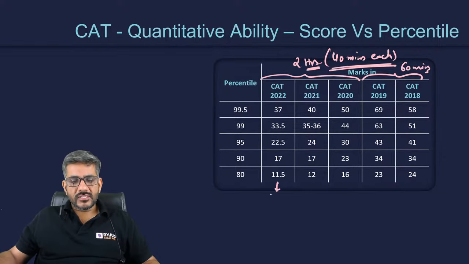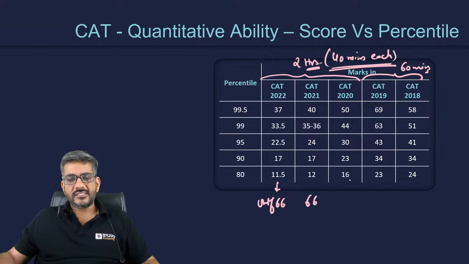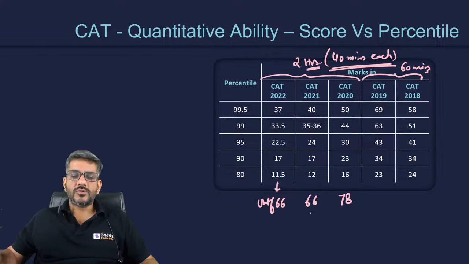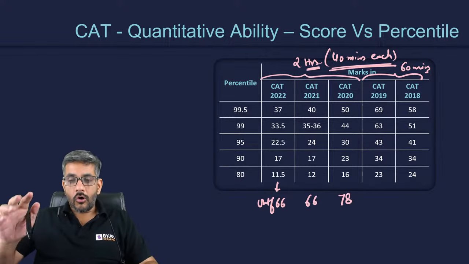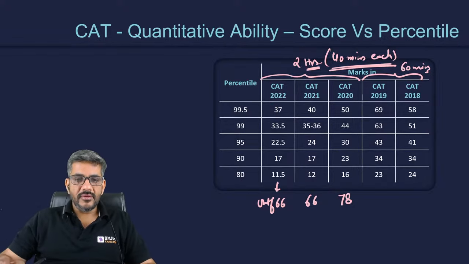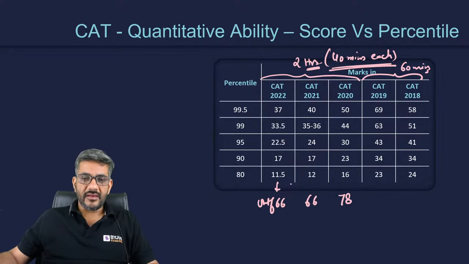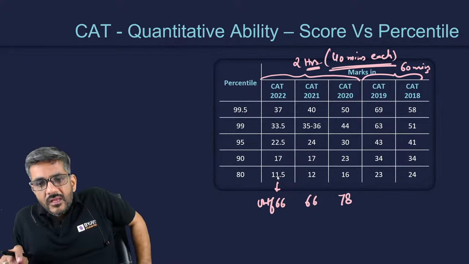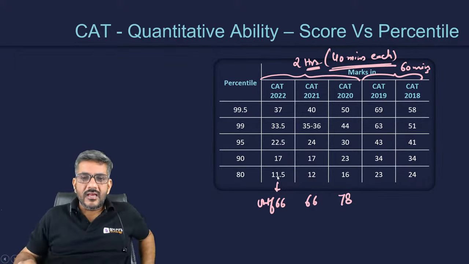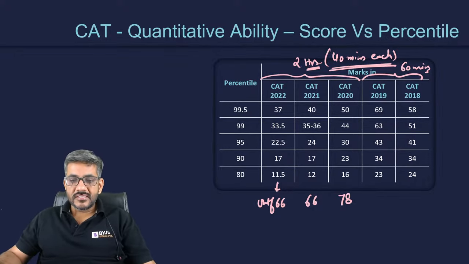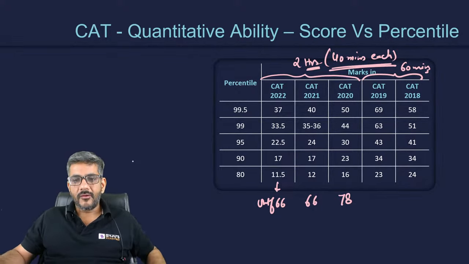These are the scores out of 66. And this year, the scores were out of 78, though all the 3 years we had 40 minutes for each section. So these scores are out of 66 and this score is out of 78. At what score, what percentile are you getting? That is mentioned in this table on your screen now. Okay.